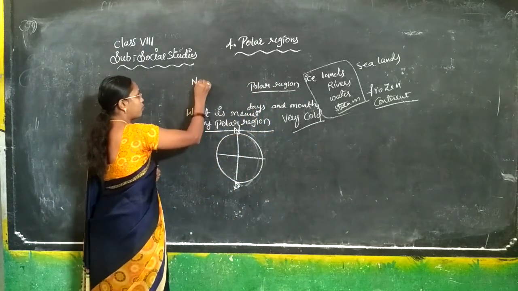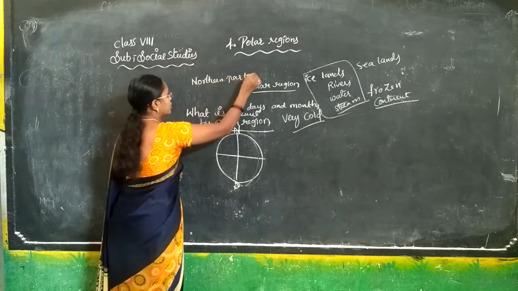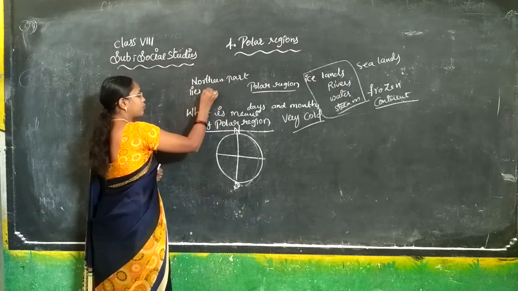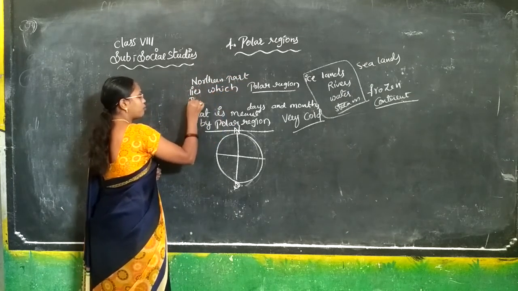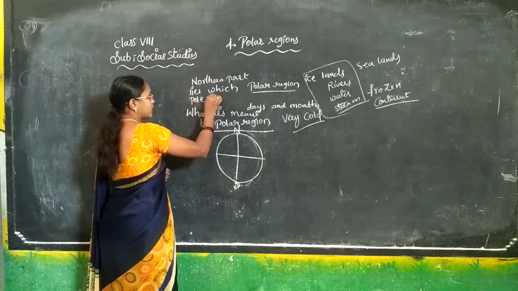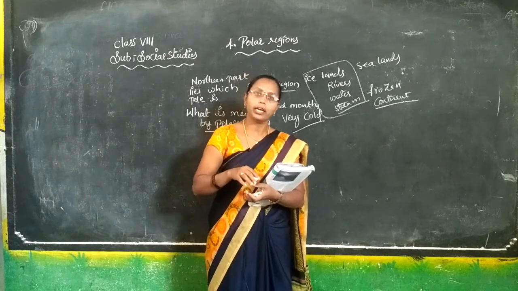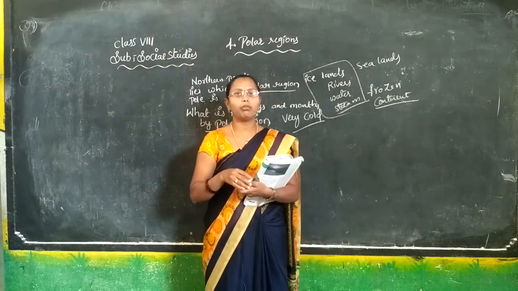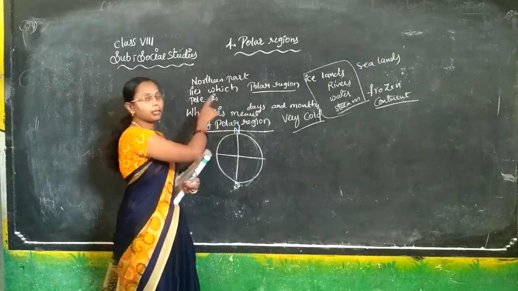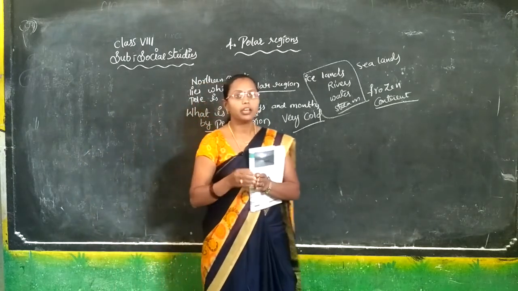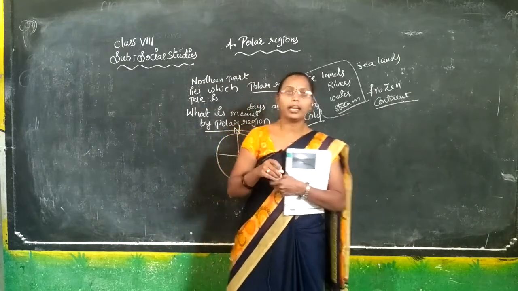We can see on the northern part, the line which is near the pole, is called the polar region. And more, we can see on the northern part a shade and light.